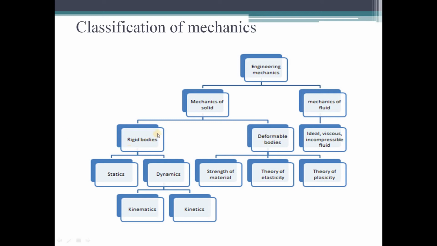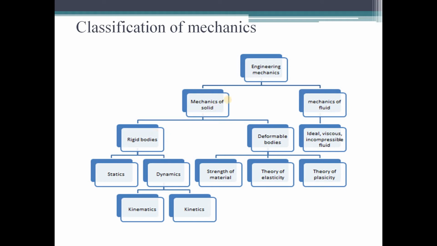A rigid body is a body whose dimensions do not change considerably whenever external forces are acting on the body. As you already know, whenever a force acts on a body, there will be changes in its dimensions. But if the changes in the dimensions of the body are completely negligible whenever the external forces are acting, then that type of body is called a rigid body.